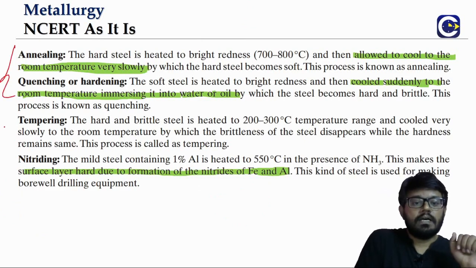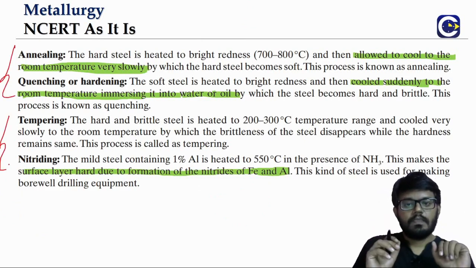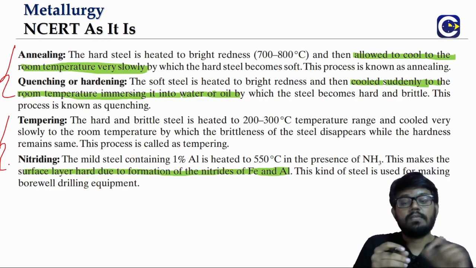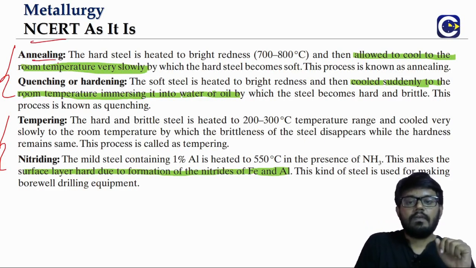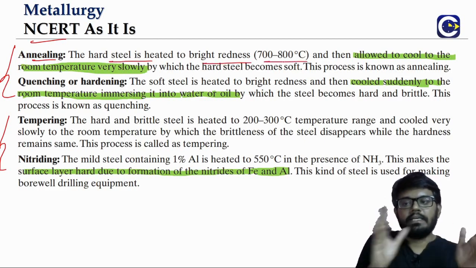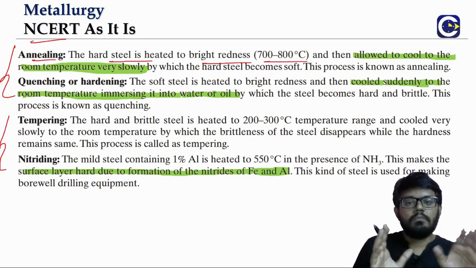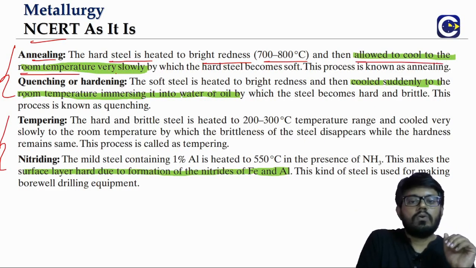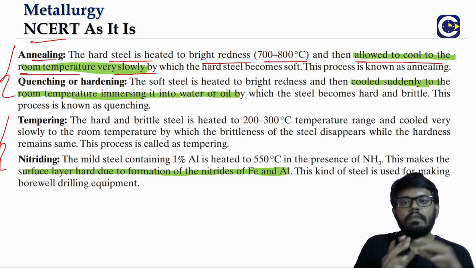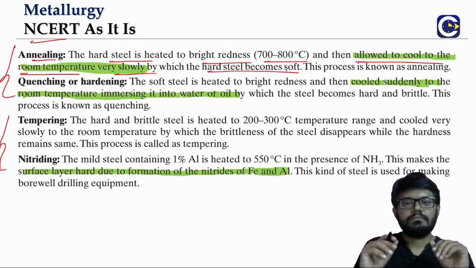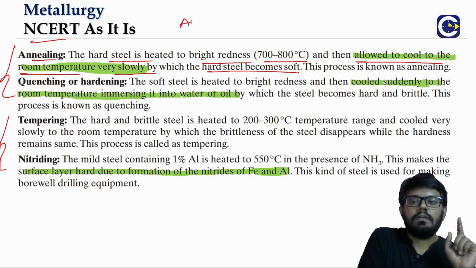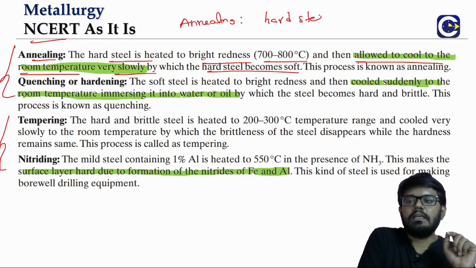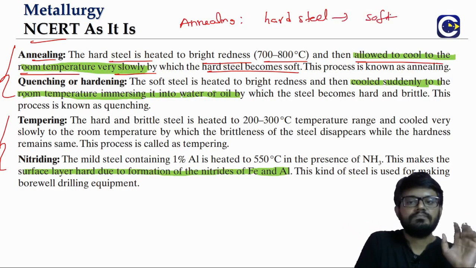Then there are some important terms related to steel. Even in some past years, questions based on these terms have come. Annealing, what is it? You have a hard steel, heat it to around 700 to 800. These numbers will not be important, just the process. Hard steel, you heat it, then allow it to cool to room temperature very, very slowly. Then the hard steel becomes soft. So annealing means what? Annealing basically means making hard steel soft.